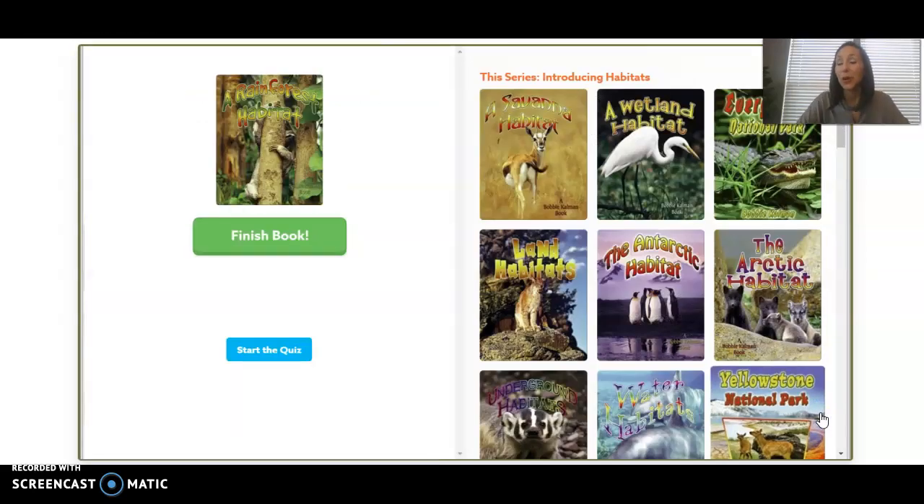All right, so that was the rainforest habitat, and you can see that it's very different from the desert habitat, but the animals that live there, just like in the desert, have adapted. Their features allow them to survive in their environment. So I always think that's pretty interesting to learn about how animals do that.